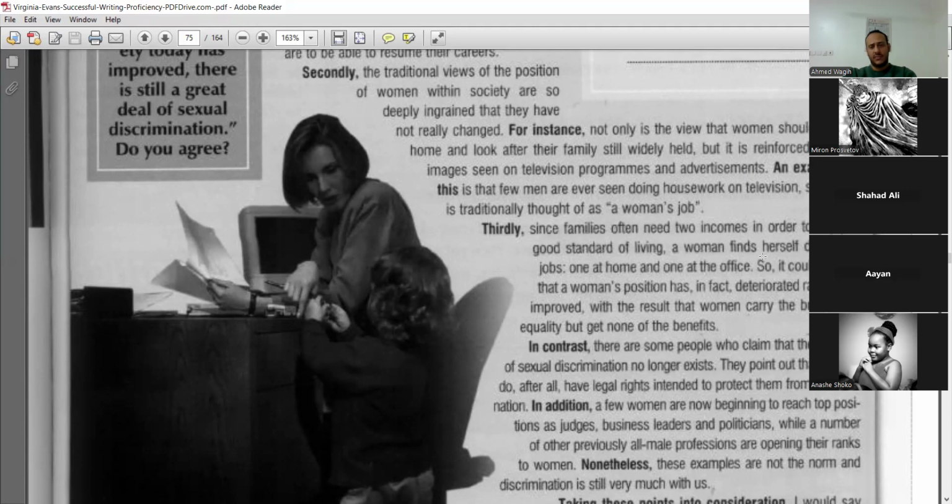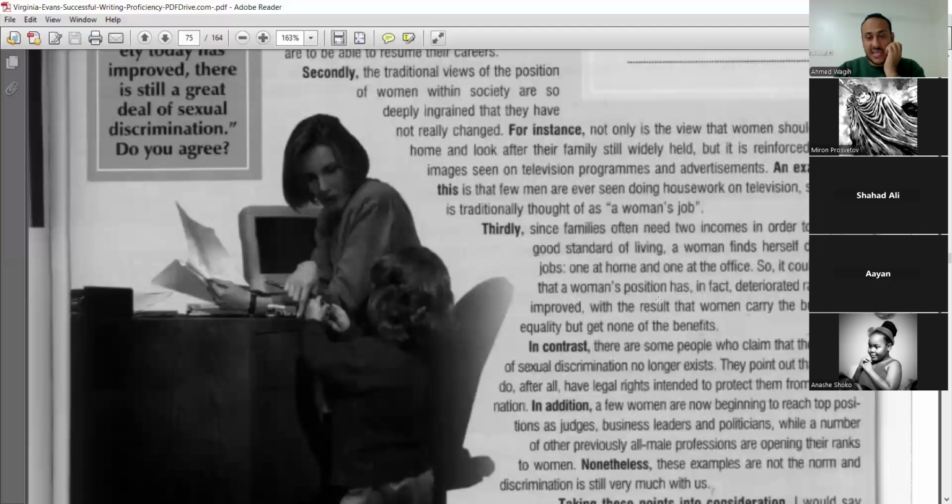Since families often need two incomes, yeah, nowadays in Europe and even in Arab countries, families need two incomes: the income of the father and the mother, or the husband and the wife, to enjoy a good standard of living. A woman finds herself doing two jobs, one at home and one at the office.